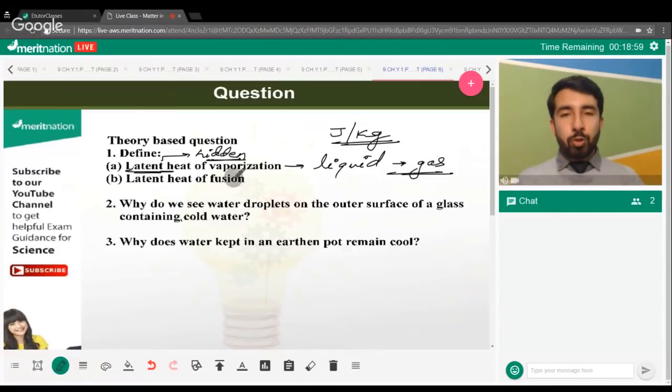Moving on to fusion, we all know that fusion and melting are the same thing. So that is basically a process of conversion of your solids to your liquid form.